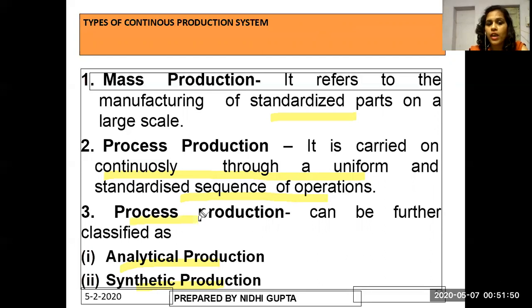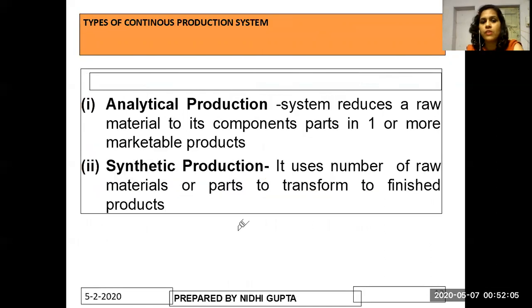If we talk about it, input is there, output is there, and in between there is one which is called process production. So this process production is further divided into two methods: number one is the analytical method and number two is the synthetic production process. In the analytical production process, the system reduces a raw material to its components in one or more marketable products. That means we provide some input raw material to the machine, and this single raw material is converted into a number of components by the processing operation.